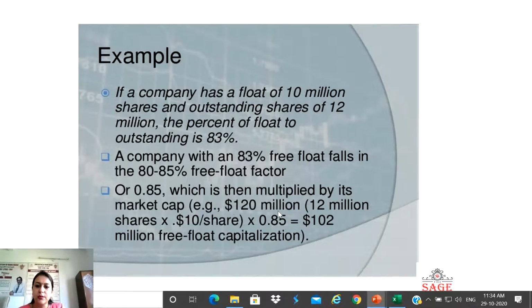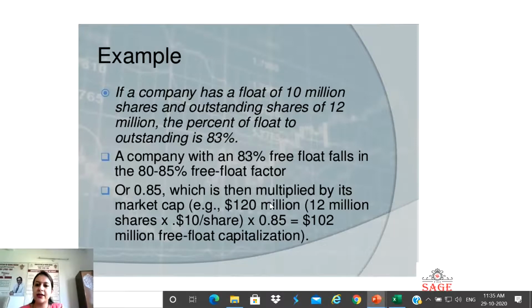But when this market capitalization is multiplied by the free float factor, here comes the value which is the free float market capitalization, that is $102 million. So this is the procedure to calculate the free float market capitalization.